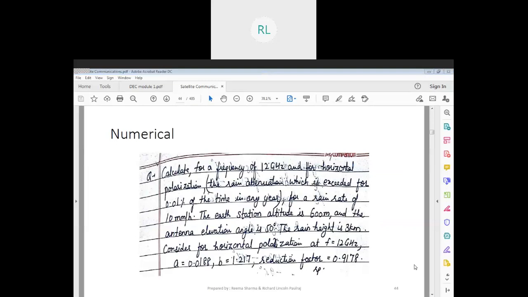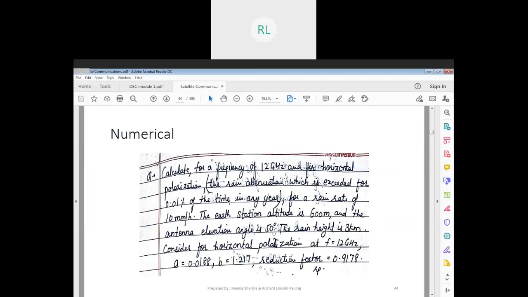Arvind? Arvind, which band is it if it's 12 gigahertz frequency? Ku band. Okay, fine, that's good, thank you.